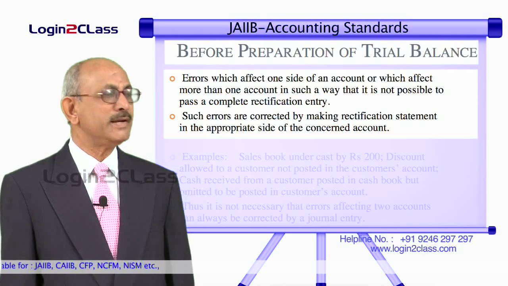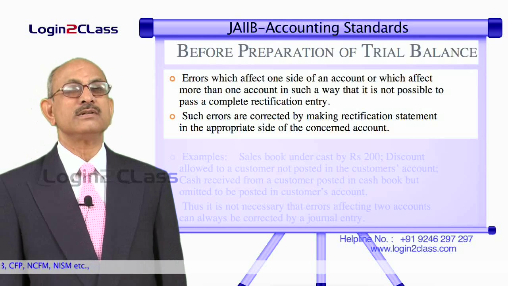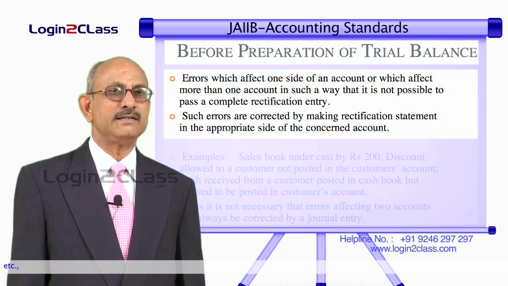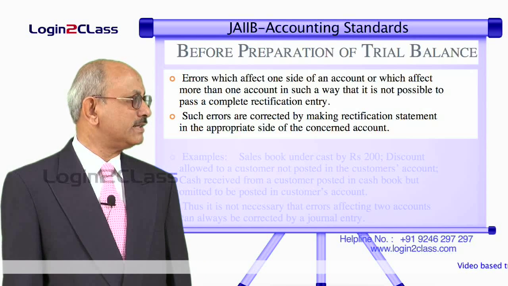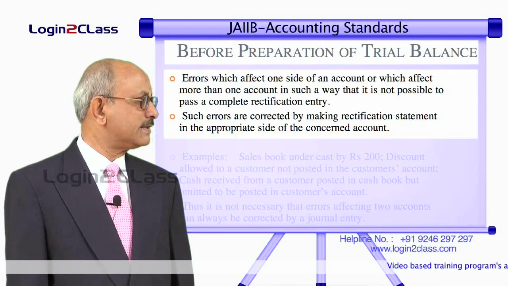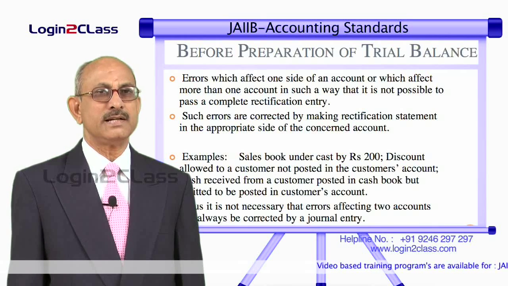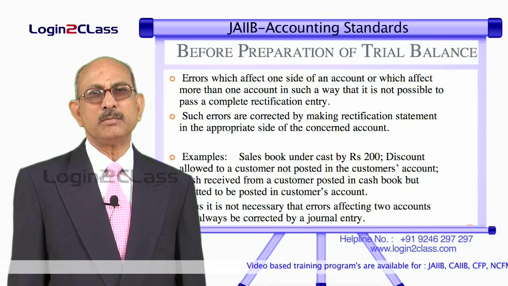They are corrected by making a rectification statement in the appropriate side of the concerned account. That means it does not affect both the sides, only either credit is affected or debit is affected. So there is no need to pass a rectification entry. It is not possible to pass a rectification entry. Example is, let us say sales book is undercast by 200 rupees. Undercast means the total has been taken lower by 200 rupees.